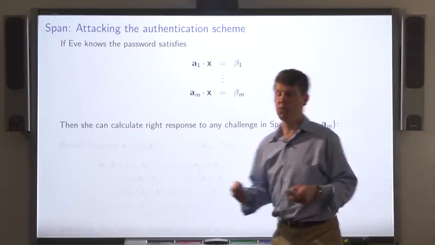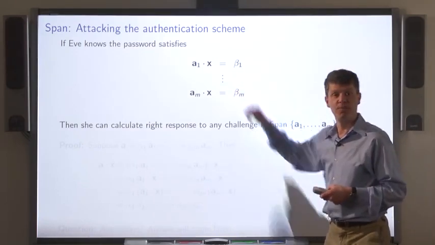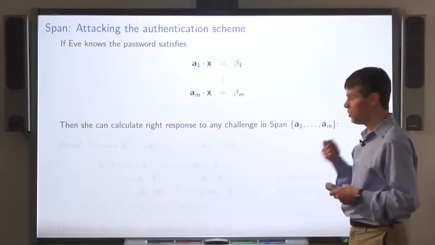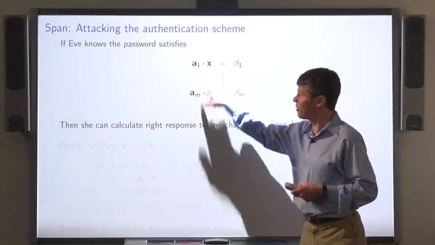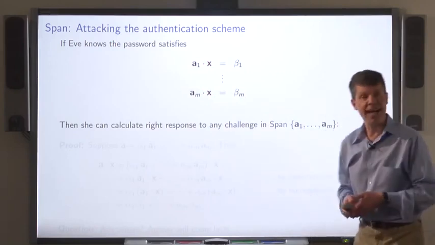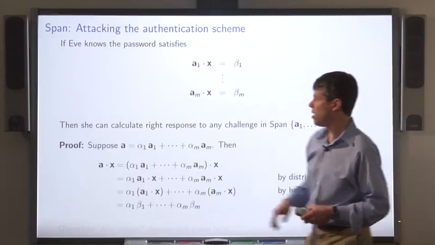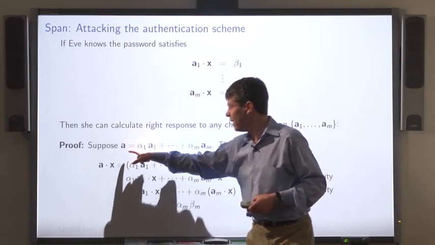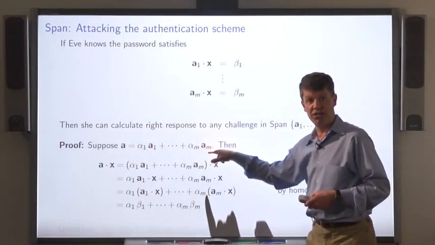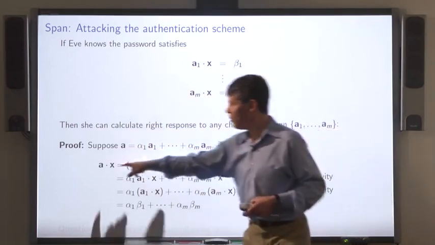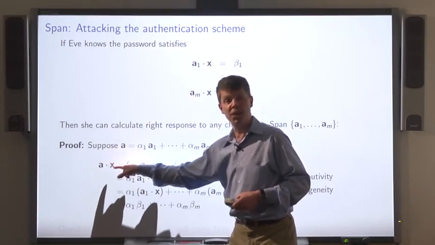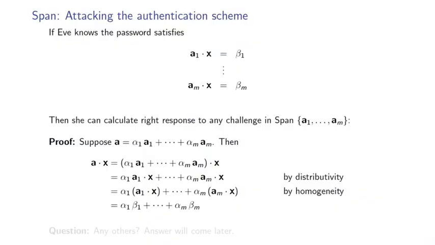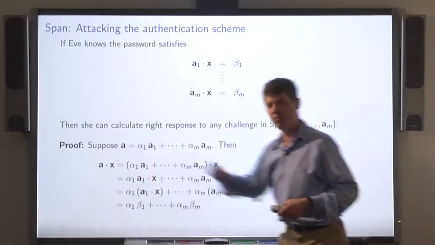So Eve knows the password satisfies a bunch of equations. She can calculate the response to any challenge that lies in the span of the vectors a1 through an. Here's how. Any vector in the span can be represented as a linear combination of the vectors a1 through an. Now we use the distributive law. The dot product of A with the password x, by the distributive law, is the sum of the dot products of these vectors.